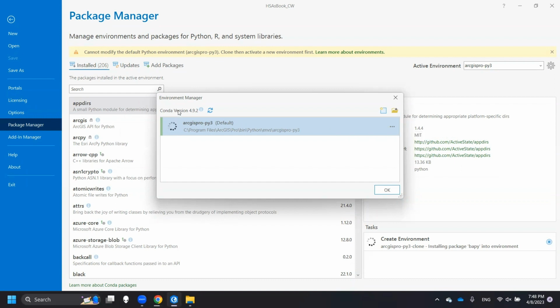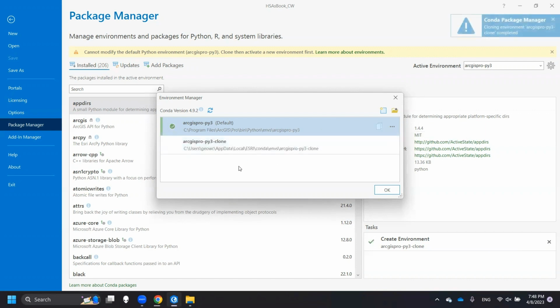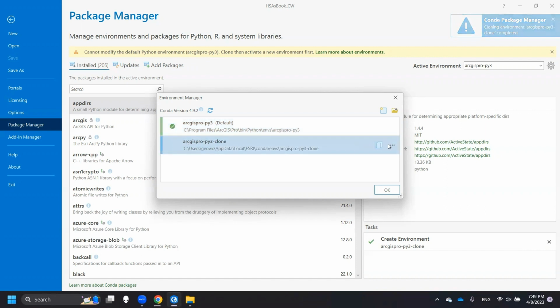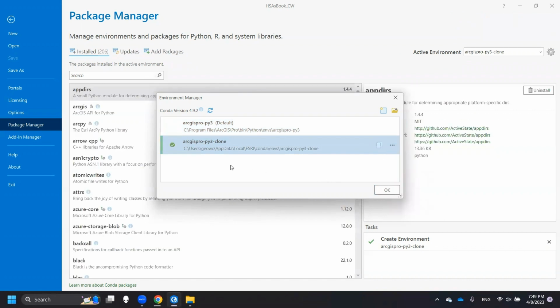So I need to create a new one, a similar one, and then install the Python packages in the new environment. That's why I do this action. So right now we get this version, and then right click, activate. Okay. And then we go to this environment.